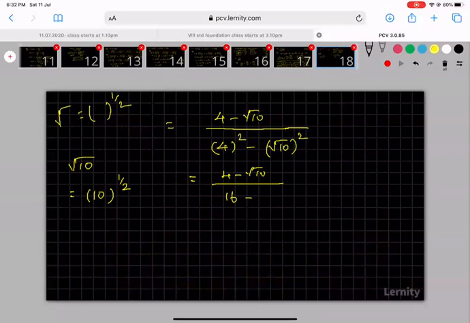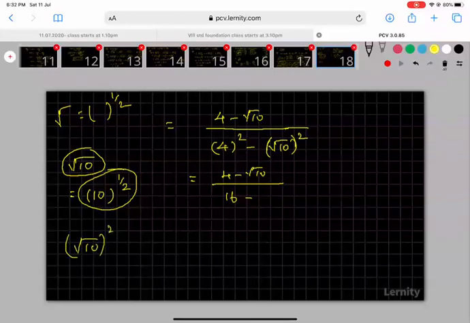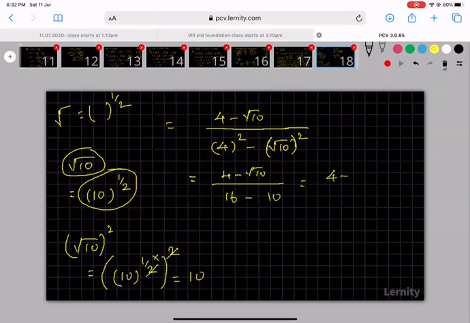And this is only for root 10. I can write 10 power 1 by 2. Here we have root 10 the whole square. So for that root 10, I can write 10 power half, and the whole square. You see, this is multiplication. These two will cancel. I will get root 10 the whole square, which means 10. So I am getting here 10. So 4 minus root 10 divided by 16 minus 10, what is the value? 6. This is my answer.